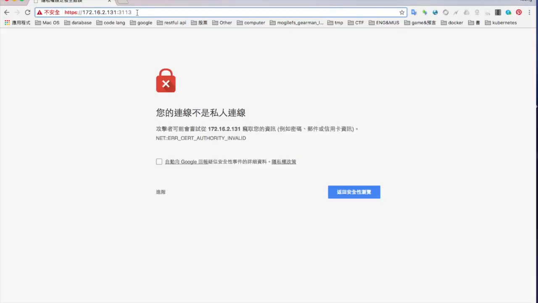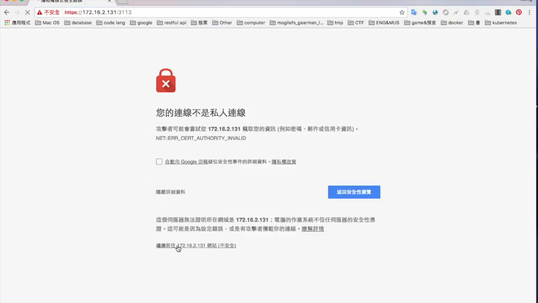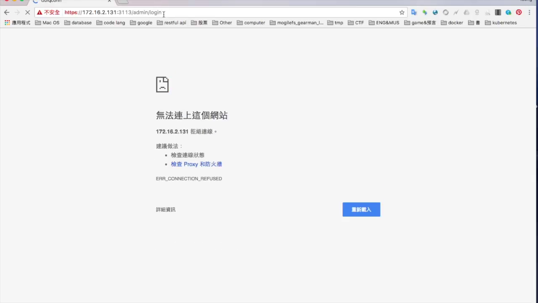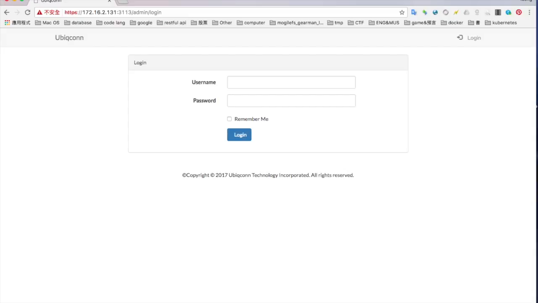This is the port, and we can compare, and then we go to the website. Wait a minute. You can see the login page, and we use the default login and password, and you should log in.